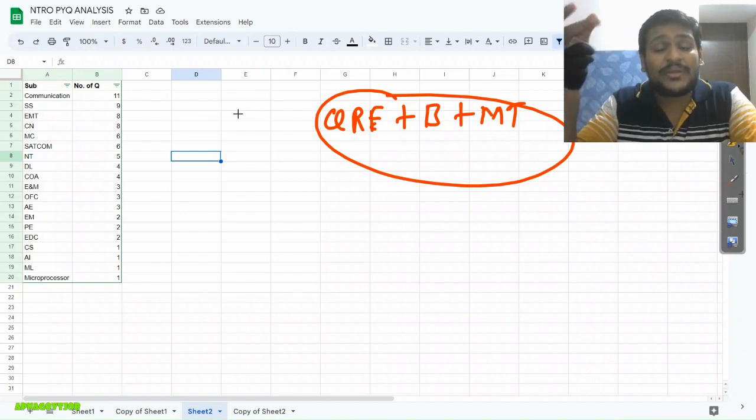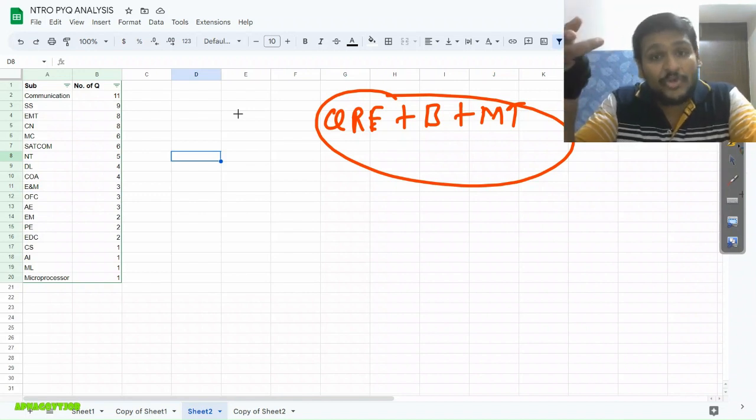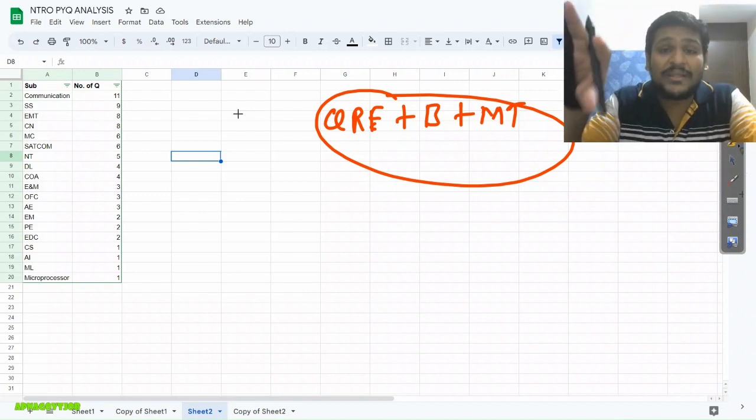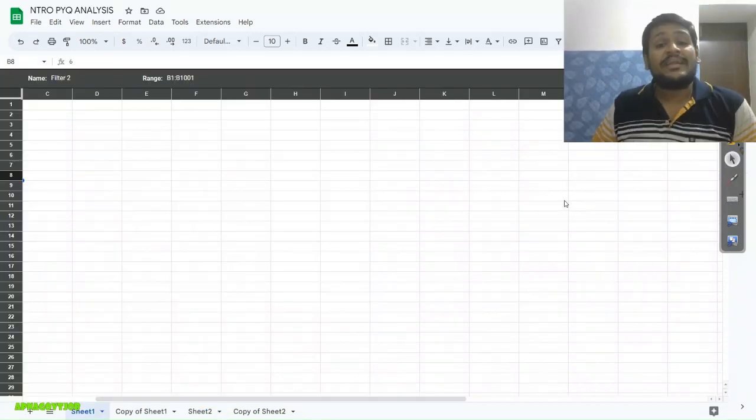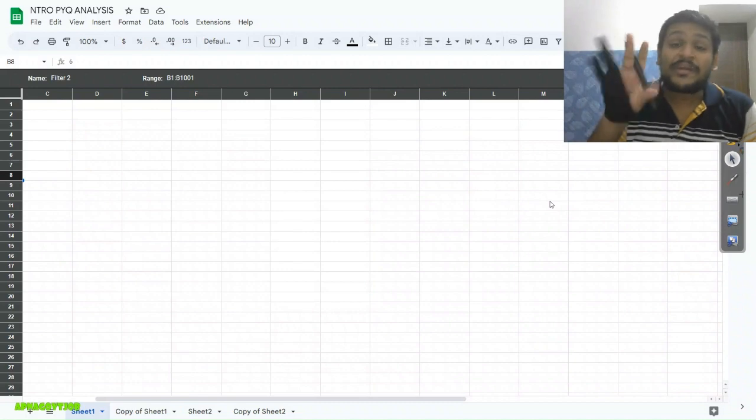Don't put extra effort into the extra subject, which will definitely give you only 1 to 2 marks. Instead of that, focus on whatever you know now, whatever will come, and try to score more in that. All the best. Okay, so now we are discussing the strategy for your computer science branch.